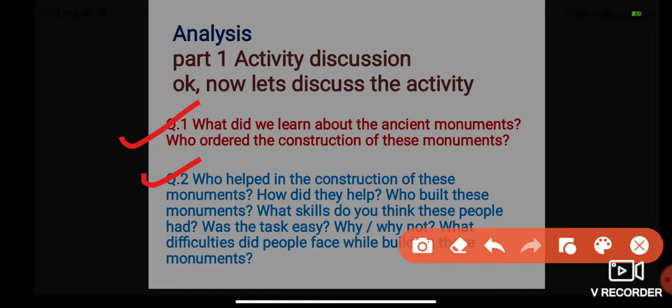Now today we will learn about the ancient monuments. What did we learn about the ancient monuments, and who ordered the construction of these monuments? Talking about question number 1, we have learned about the ancient monuments, and who actually ordered the construction of these monuments?